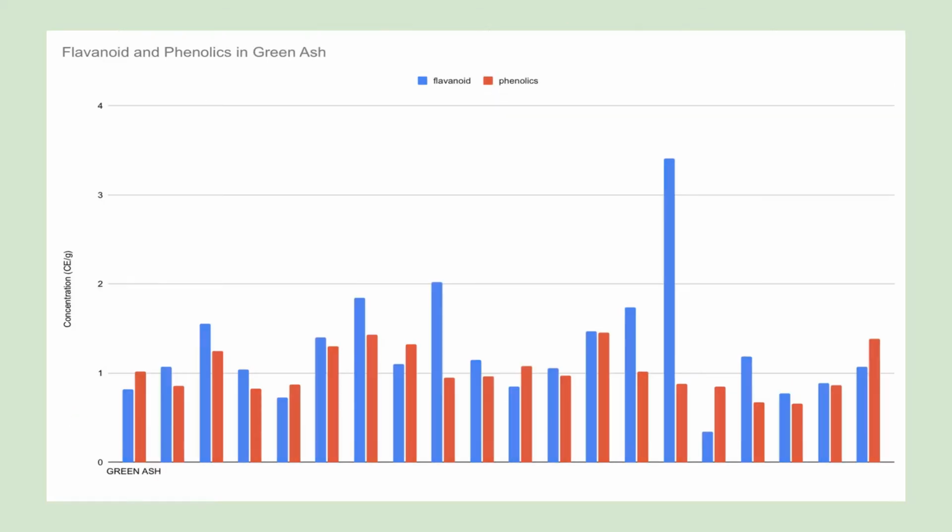So this graph is very similar to the one before, however it is measuring the flavonoid and phenolic concentrations in the green ash tree. The x-axis here is 1 through 20 trees of green ash, and the y-axis is the concentration levels of the flavonoid and phenolic. The main takeaway for this one is that one, the green ash is producing secondary metabolites. However, two, we can't really say which one is being produced more in green ash.